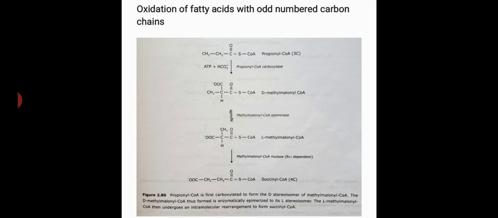That is, first propionyl coenzyme A is carboxylated. A molecule of ATP is used in the process, and this results in formation of D-isomer of methylmalonyl coenzyme A, as we can see in the figure.